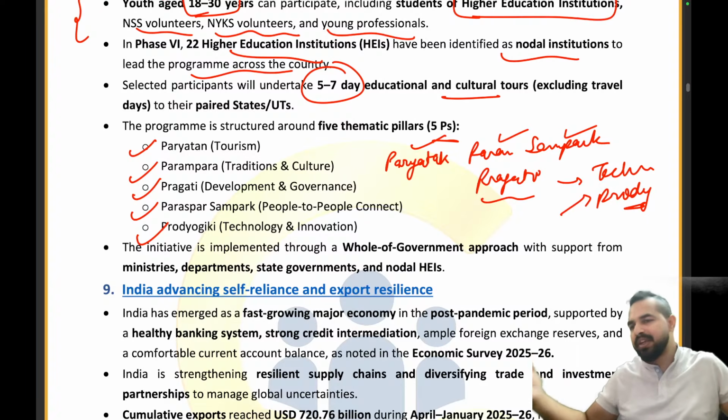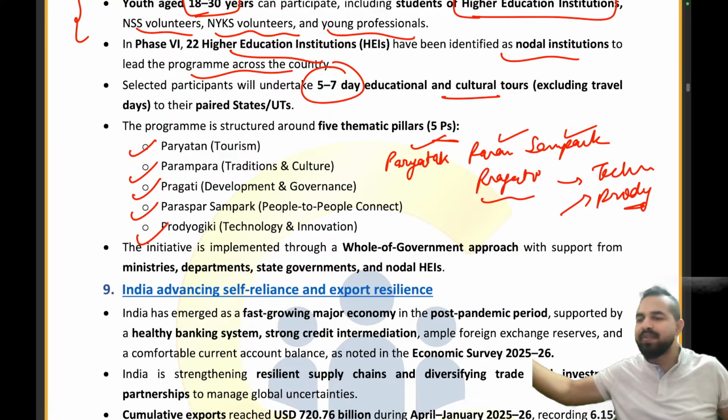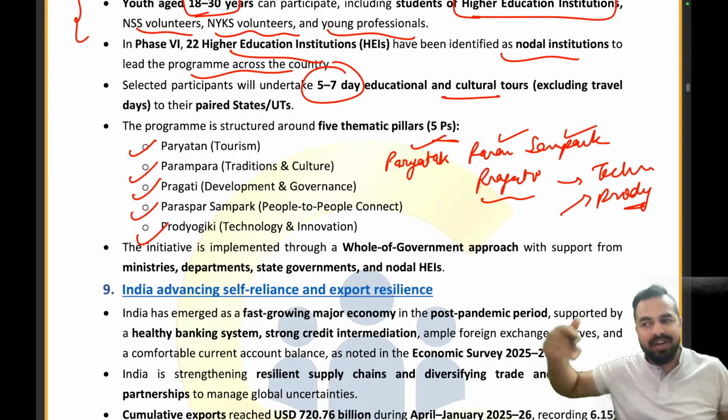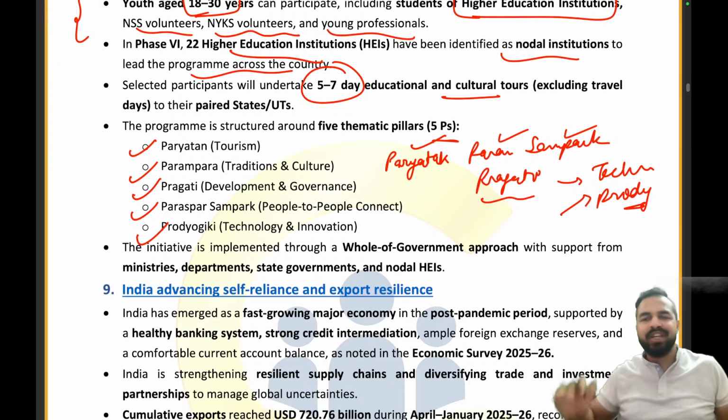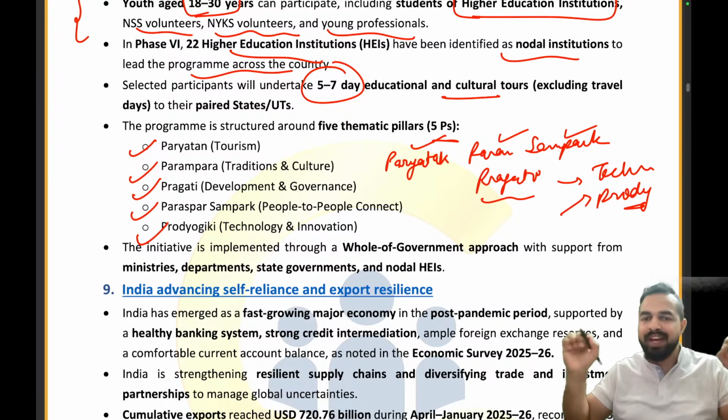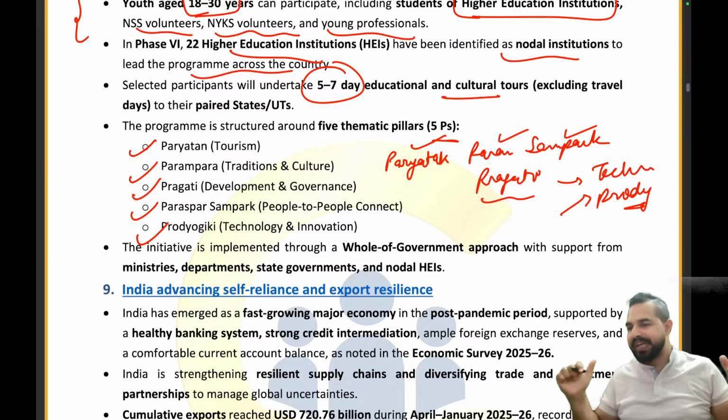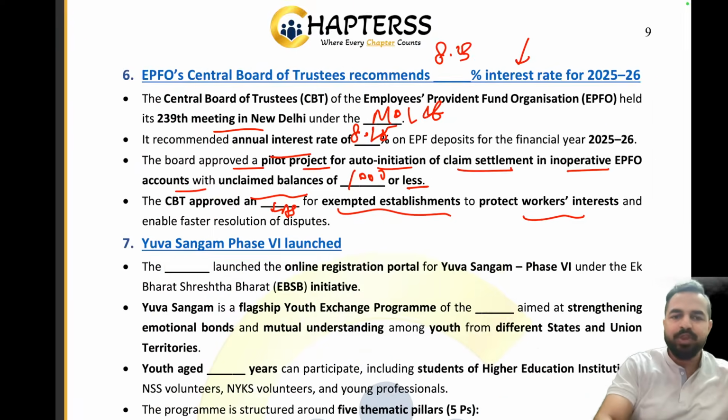The people are basically creating emotional bonds by going to those particular places which they have never visited. They are quite alien to them right now, but after 5 to 7 days of staying there, they will have that emotional bond with each other. Clear to everyone? Now let's try to answer these questions.